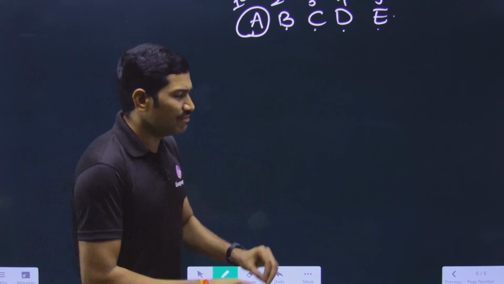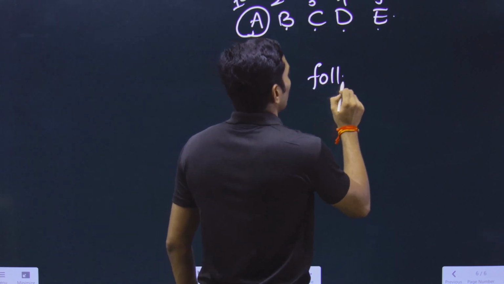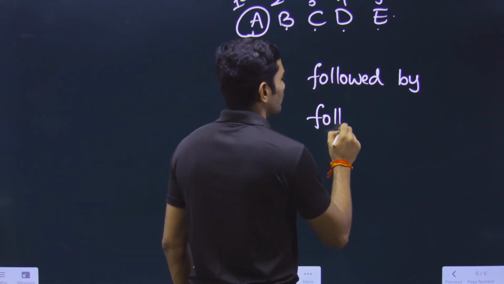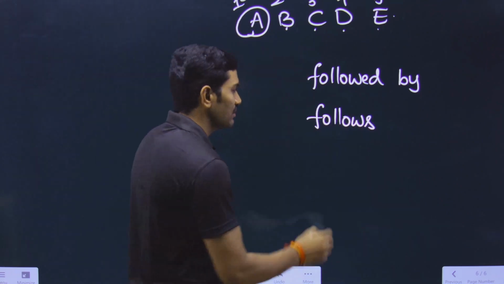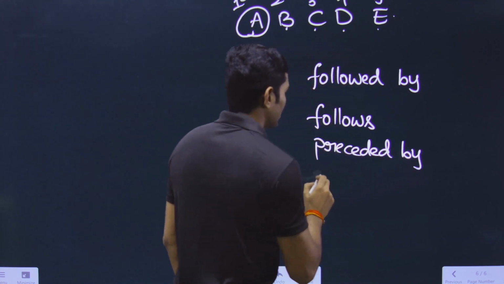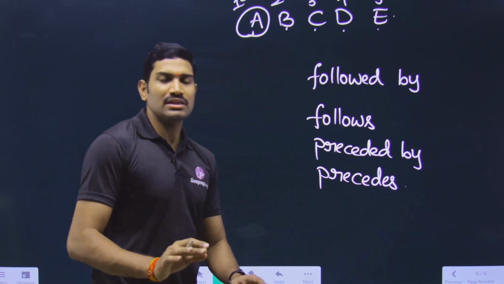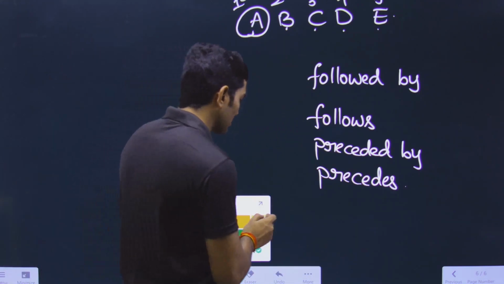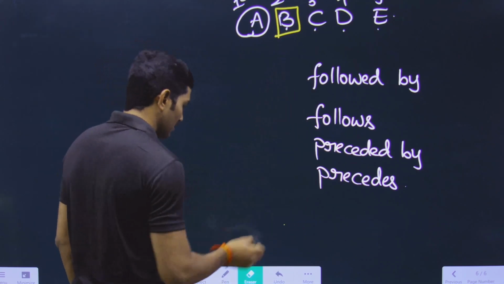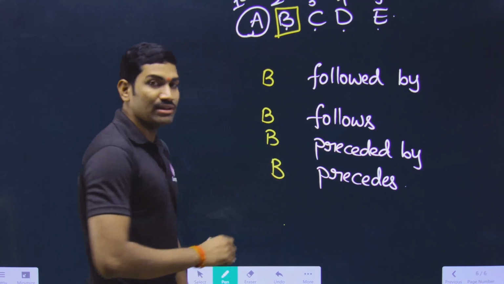That means there is a fixed sequence. So whenever there is a fixed sequence, how are we using these terms? First one is followed by, the next one is follows, the next one is preceded by, and the next one is precedes. Now I will fix one particular one, so let us talk about all these with respect to one particular letter, so that it will be easy for you.